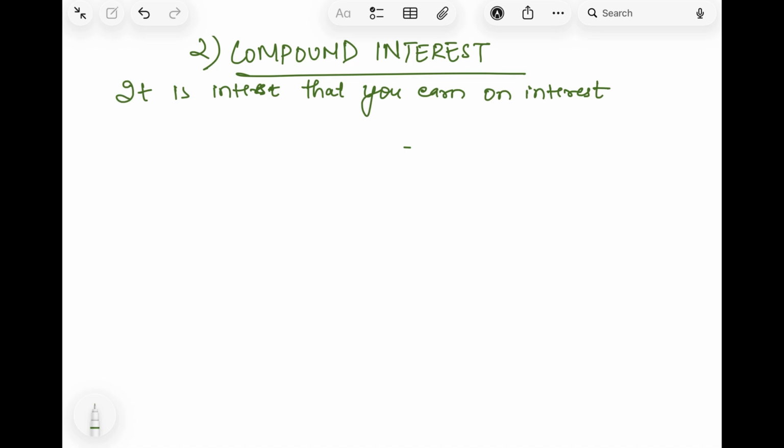I'll explain this with an example. Suppose someone has deposited $100 in the bank. For the first year, he is going to get 10% as the interest. So 10% of 100 is always 10, right? That means at the start of the second year, the amount in his or her bank will be $110. Now if it was simple interest, he would again get 10% only of the original amount in the second year also, because the interest is calculated for the entire time period, and the interest is always the same.